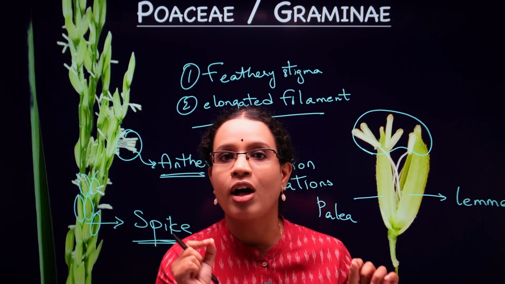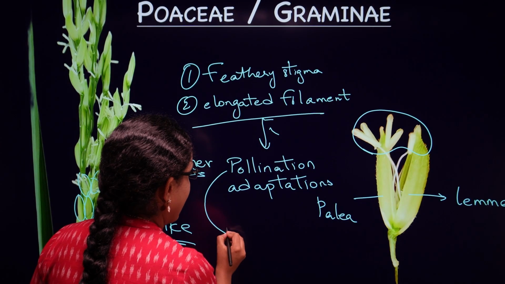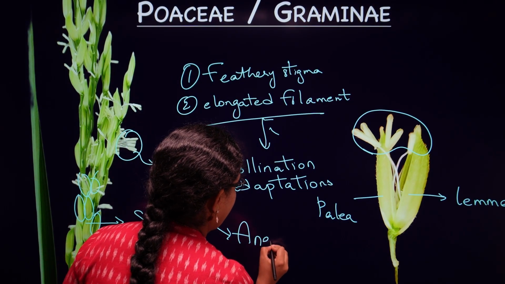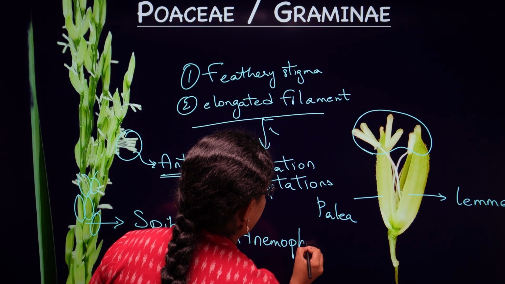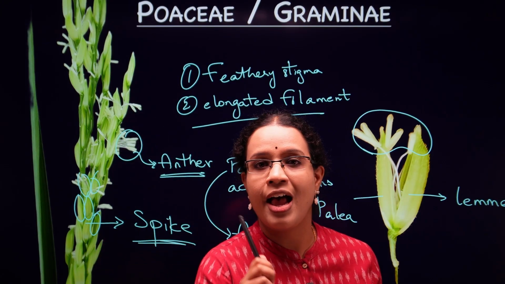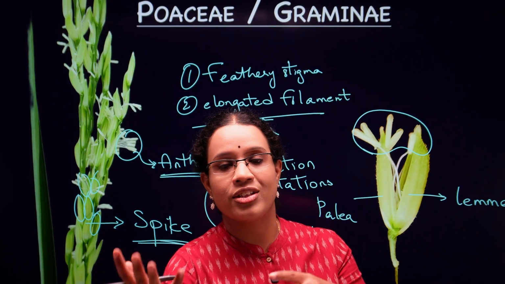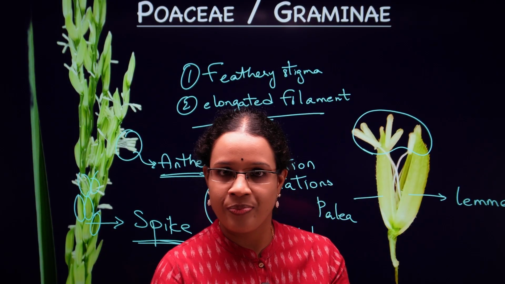Hence, we will call this pollination, which is aided by wind, as anemophily. So, you're going to find anemophily in Poaceae, which is brought about by the feathery stigma and the elongated filament making the anthers hang outside the floret, right?